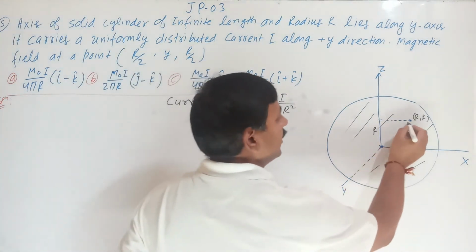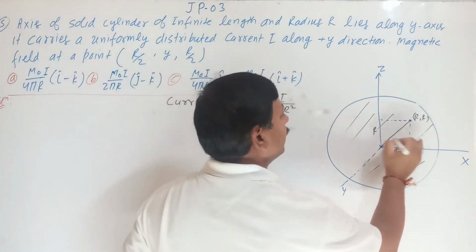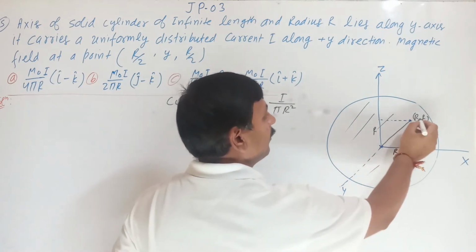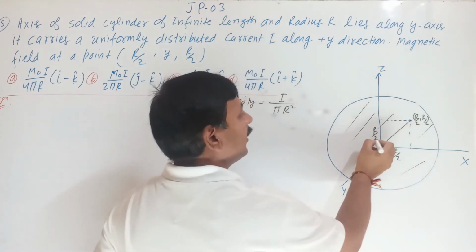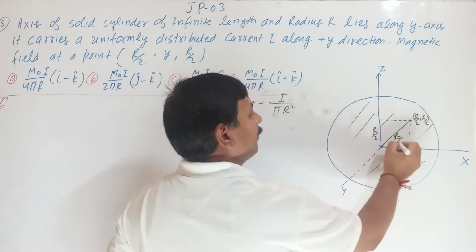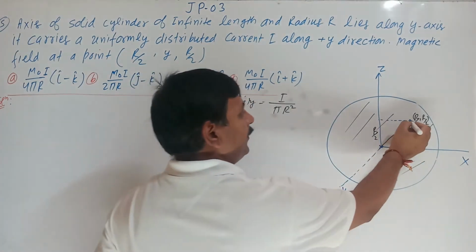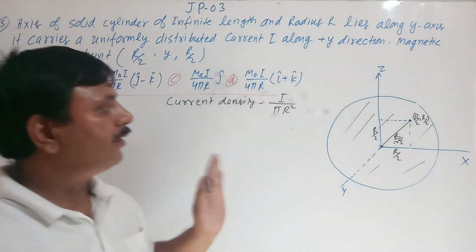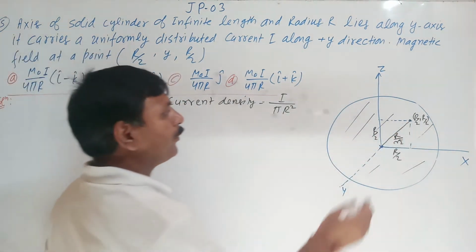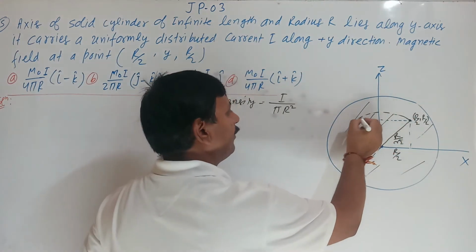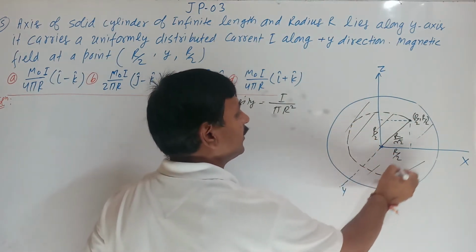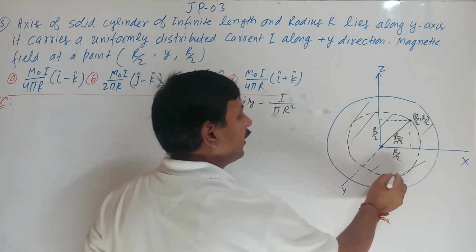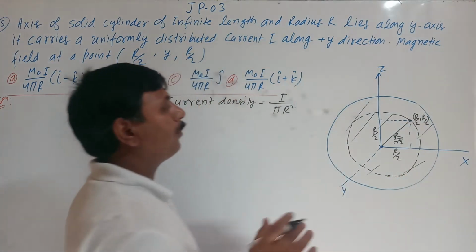So what will be the distance from the center? With r by 2 and r by 2, the distance from the center becomes r upon root 2. So see here, this is the point where we have to find the magnetic field. Suppose I make this circle and apply Ampere's circuital law here.